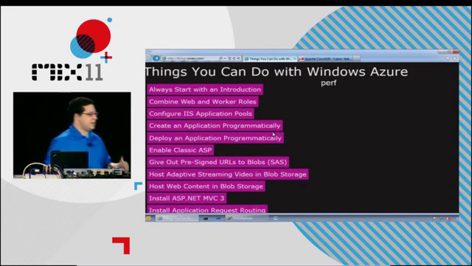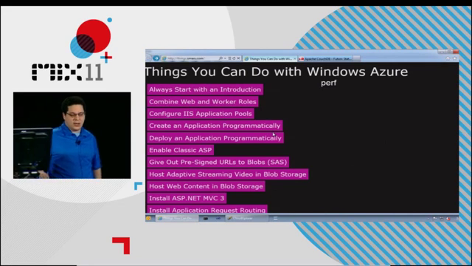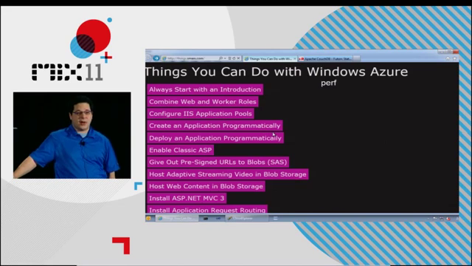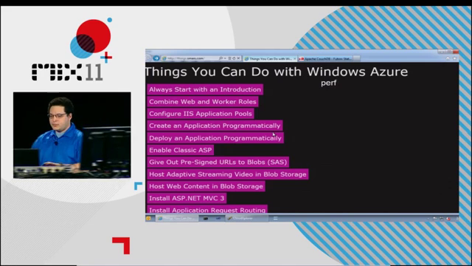I don't know, I just thought it was kind of a neat trick. We have 3 minutes left. Who wanted to make sure to talk about one of these things in particular? Combining web and worker roles, sure.